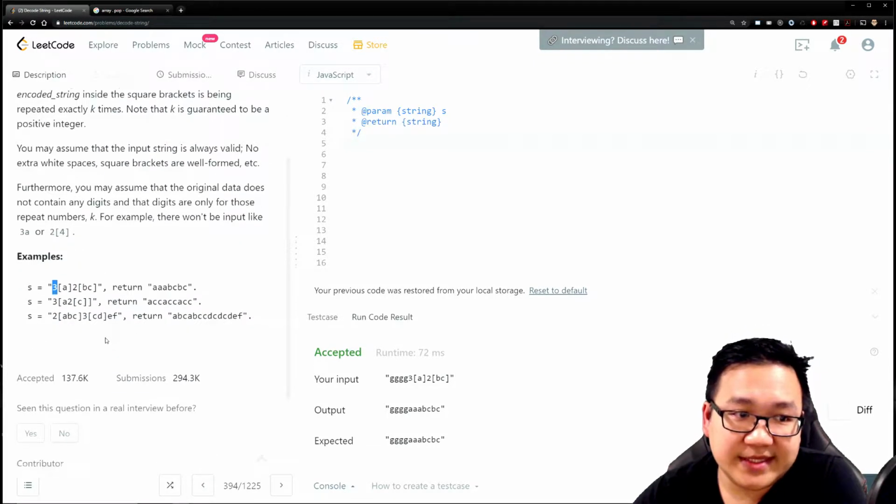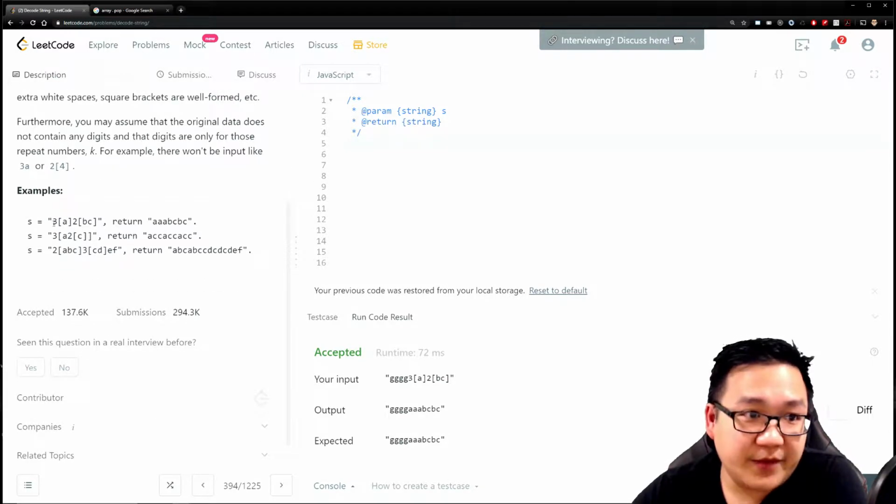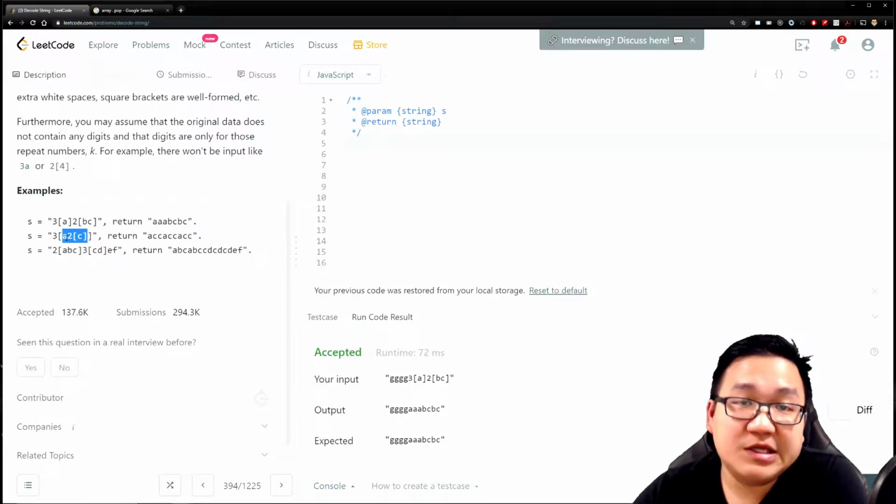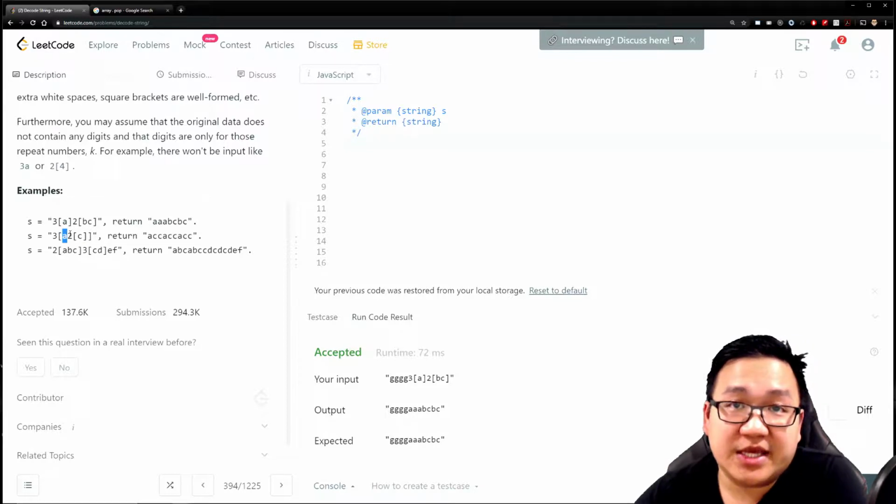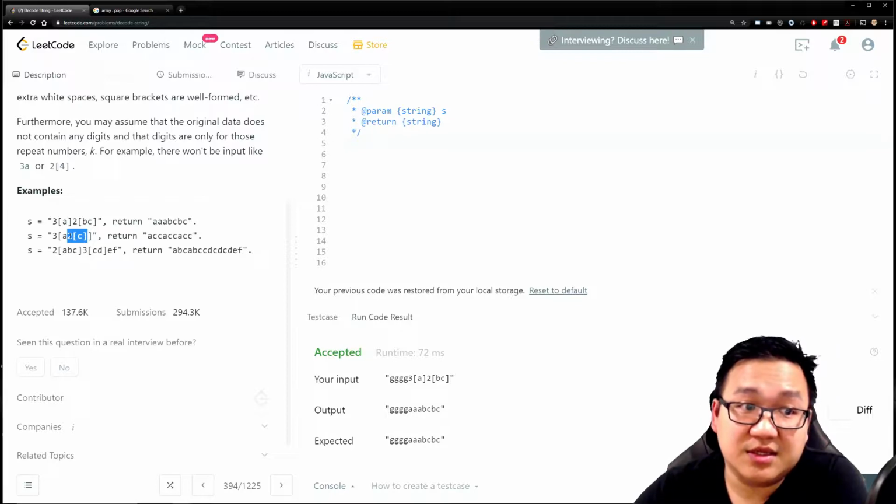Okay, so let's look at some quick examples. These are relatively self-explanatory. 3, you're going to repeat what's inside the bracket 3 times, so it's going to be AAA. And then you look at 2, and you repeat that twice, so it's going to be BC. Simple enough. Same thing here. You have 3, and then you repeat everything inside here 3 times. However, remember that a number means what you're going to be repeating. So if we look at the character, you're going to repeat A, but then make sure you have this subsection, which is going to be CC, because you're repeating the C twice. So it's going to be ACC.